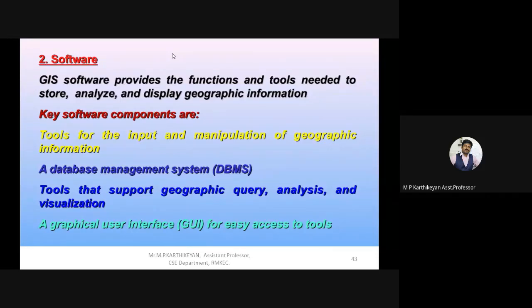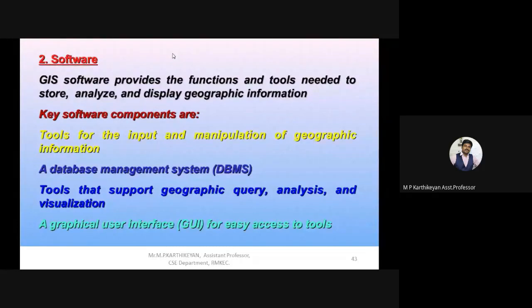The key software components are the input and manipulation of geographic information. For example, three-dimensional data is converted into two-dimensional data. While it is being converted into two-dimensional data, there should not be any misinterpretation or any data loss. Those kinds of things also take place efficiently using this software.